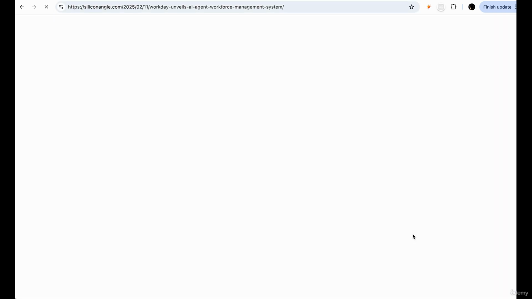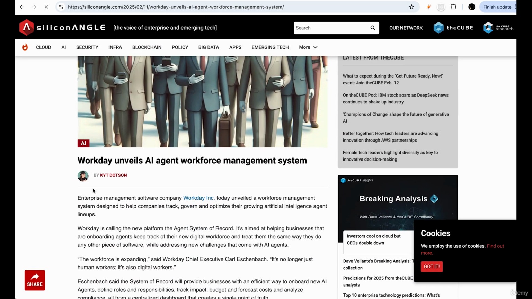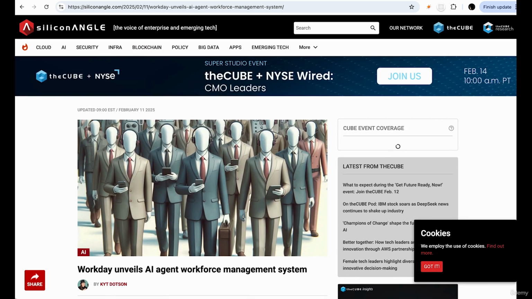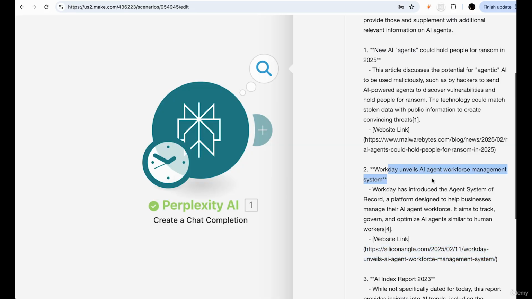If I paste in that SiliconANGLE and I check Workday unveils AI agent workforce management system, that's exactly what it is, and it makes sense that it's exactly what it is because this is exactly what it is as well. It's an AI search engine. Now you can test out all the links for yourself. They should all match up and work.